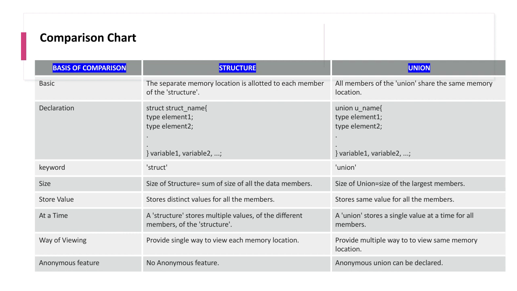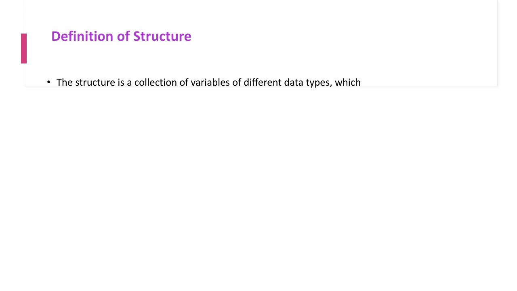First, let's understand what is structure. The structure is a collection of variables of different data types which are referred by a common name. The variables in a structure are called members. By default, all the members of a structure are public.